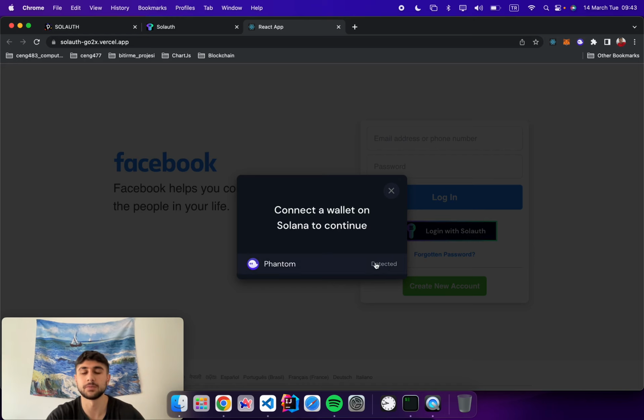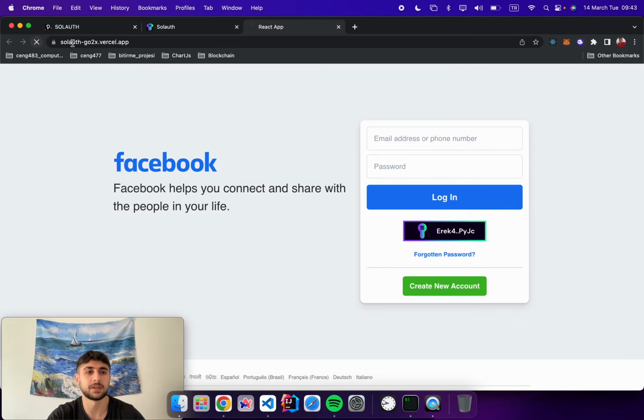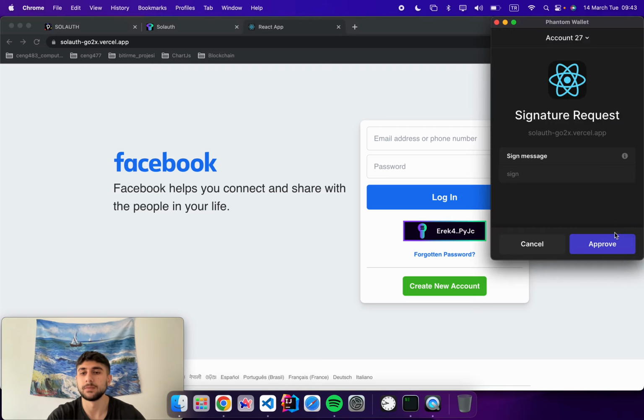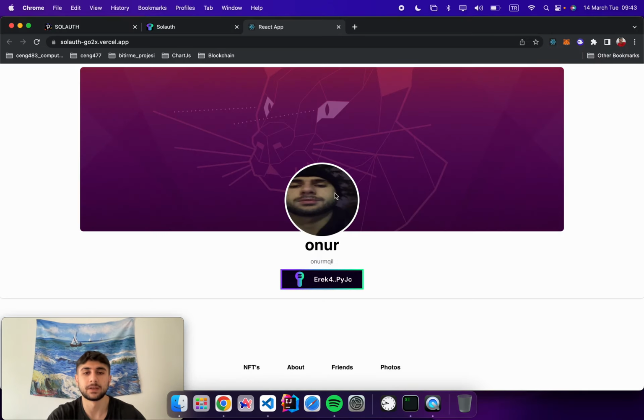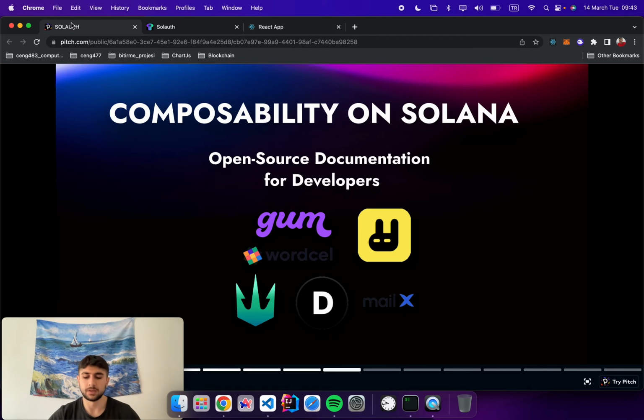It has a Solauth implementation. And they can simply sign the message and it will get their profile and they will be connected to the application. This is how our demo application works. Alright, in the Solana ecosystem, there are many applications that can integrate Solauth and benefit from its composability, and users can use their one profile to sign into these applications.